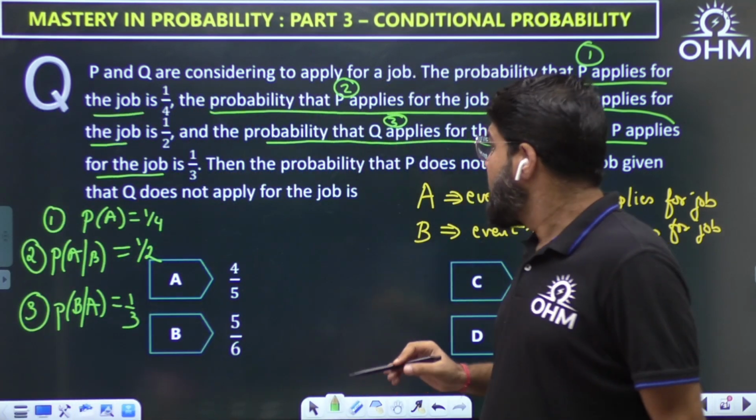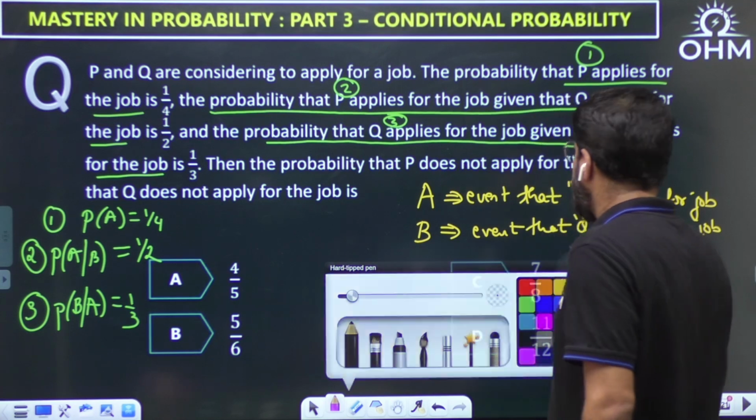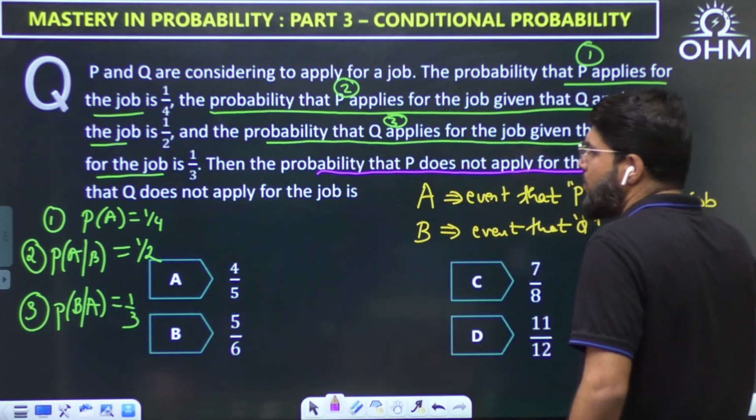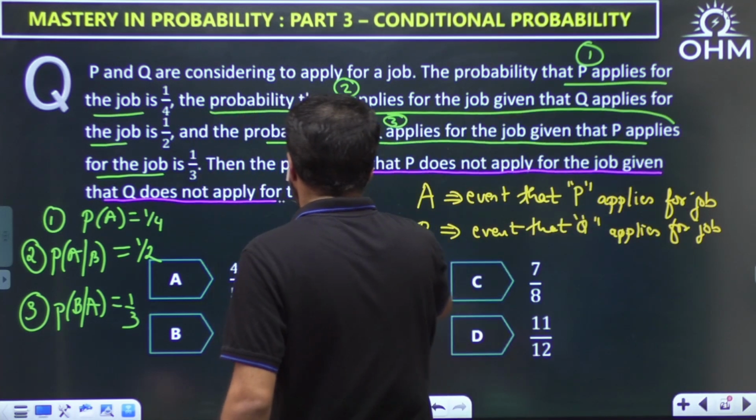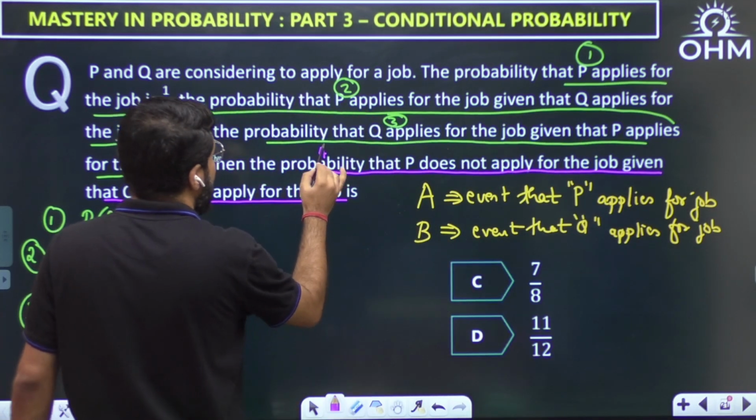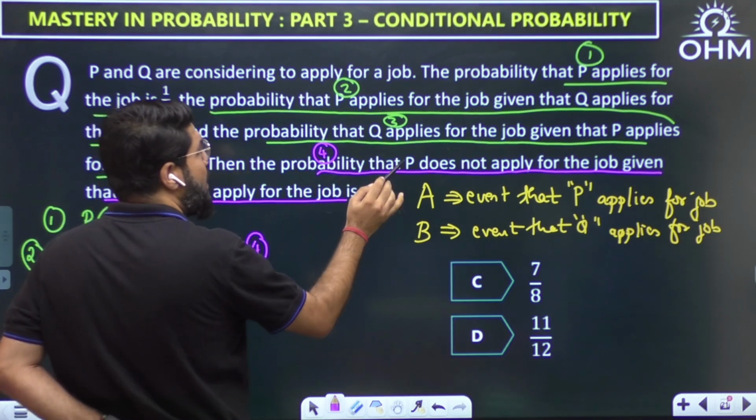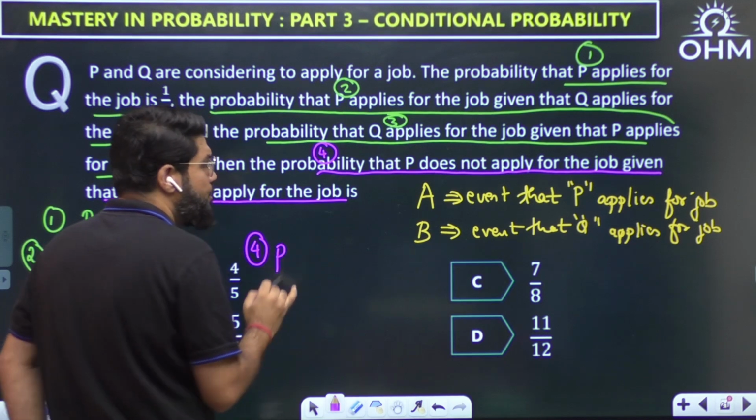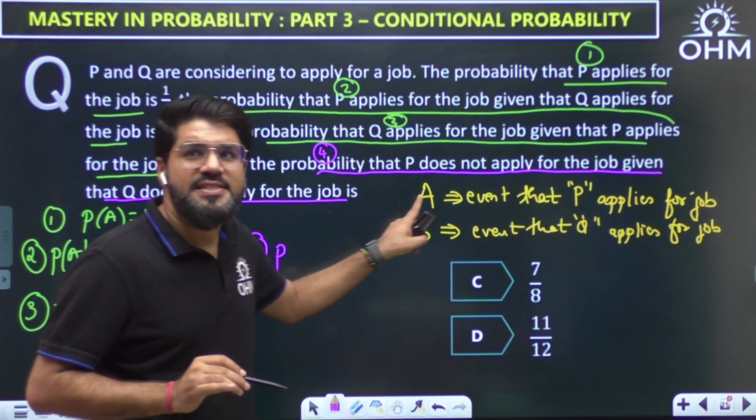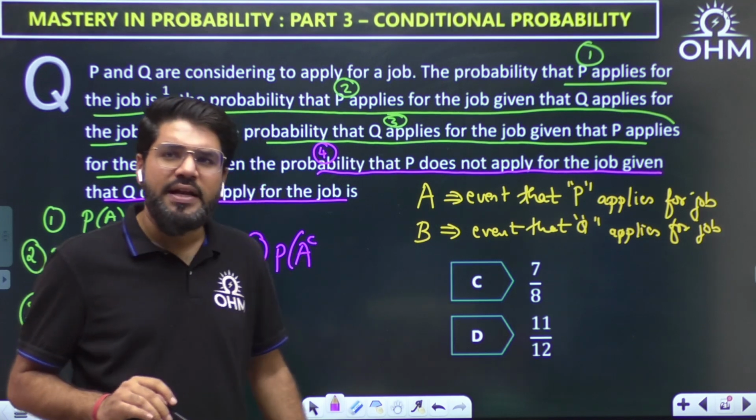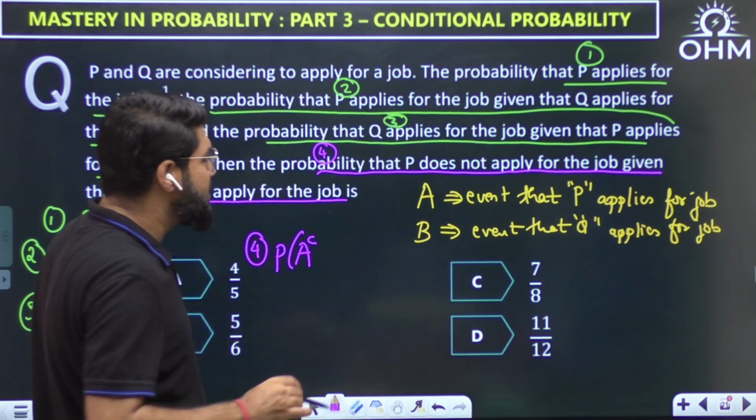Now find the probability that P does not apply for the job, given that Q does not apply for the job. Suppose this is my fourth statement. The fourth statement is your question. What is the probability that P does not apply for the job? P does not apply means event A does not occur. If the event does not occur, we call it A complement.